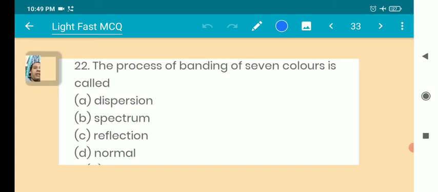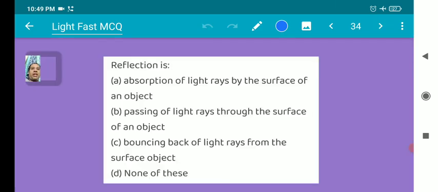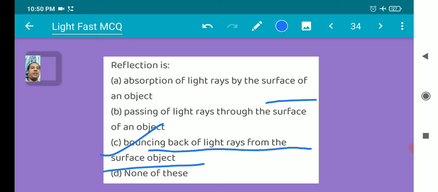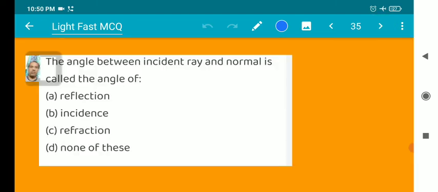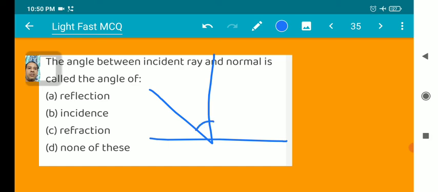The process of splitting into 7 colors is called dispersion. Reflection is absorption of light rays by the surface of an object, passing of light rays through the surface of an object, bouncing back of light rays from the surface of an object, or none of these. The answer is C, bouncing back of light rays from the surface of an object, returning back to the same medium. The next question: the angle between the incident ray and the normal is called the angle of incidence, I.